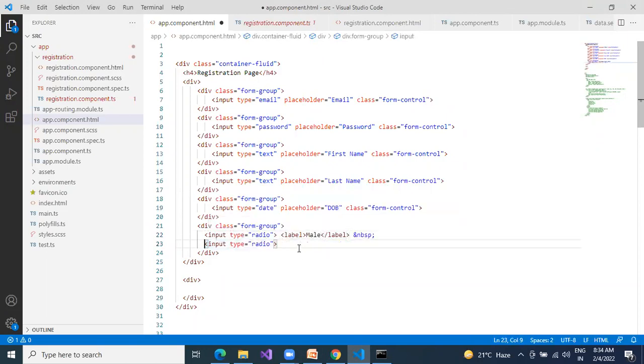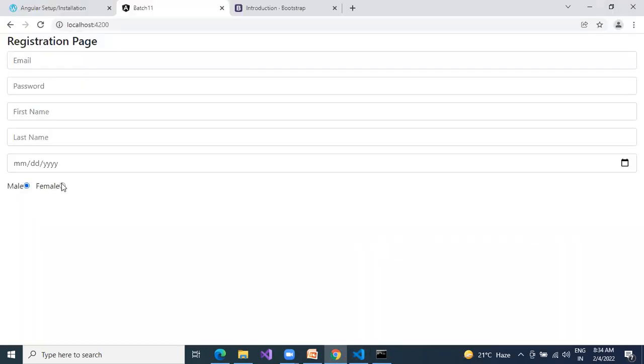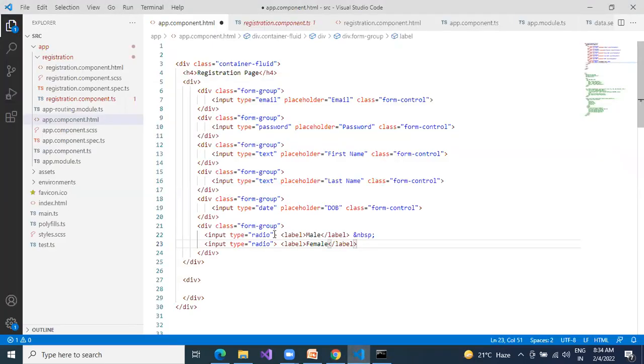Next, if you want to select the two radio buttons, see here, I am able to select both. But how to handle this case? Because I need to answer only one option for yes or no questions. For yes or no questions, you need to answer only one, correct? So how to answer only one option? Let us see. Anybody?